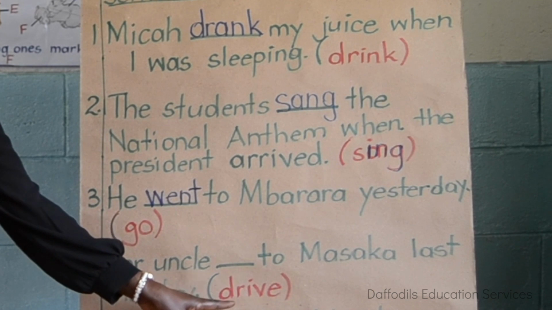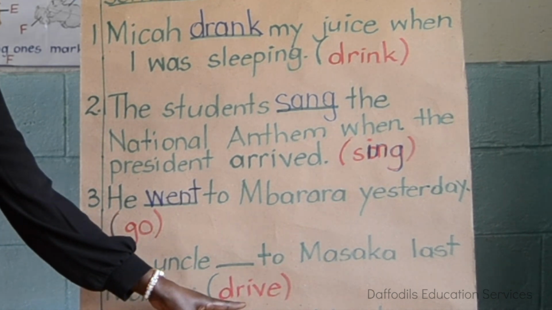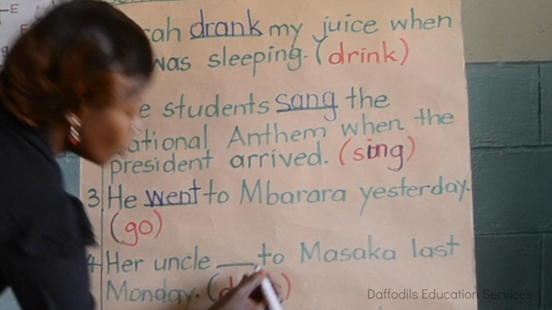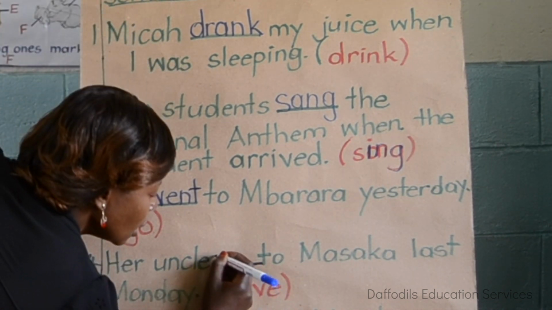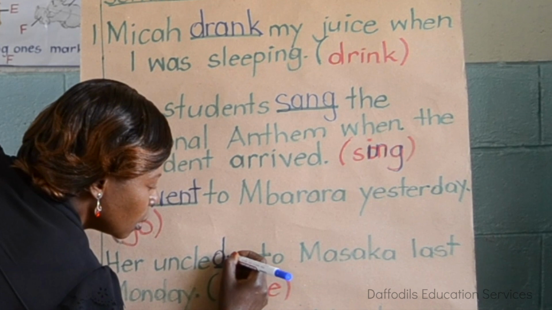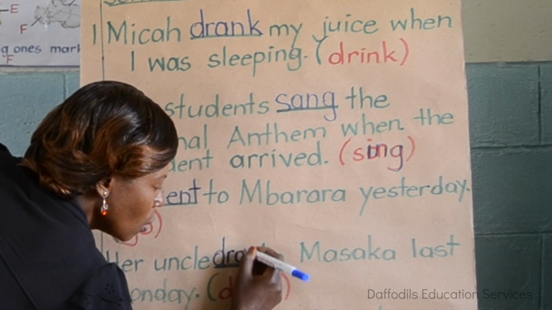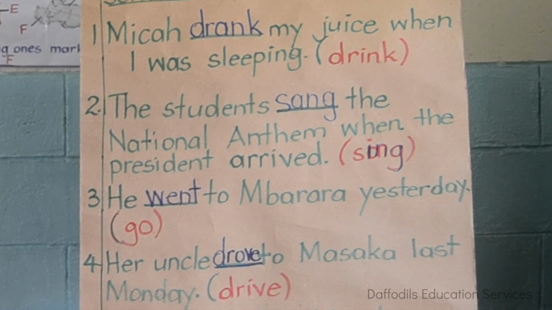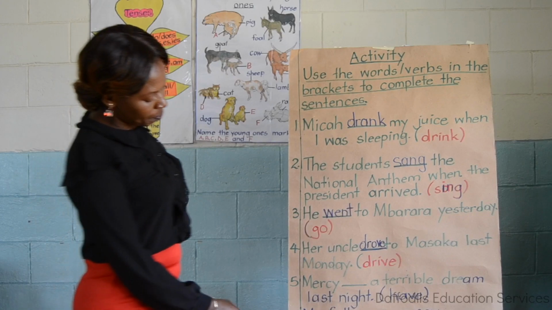Number 4. Her uncle drove to Masaka last Monday. What is the past tense of drive? It is drove. Drove. We spell the word drove, D-R-O-V-E. Drove. Good.